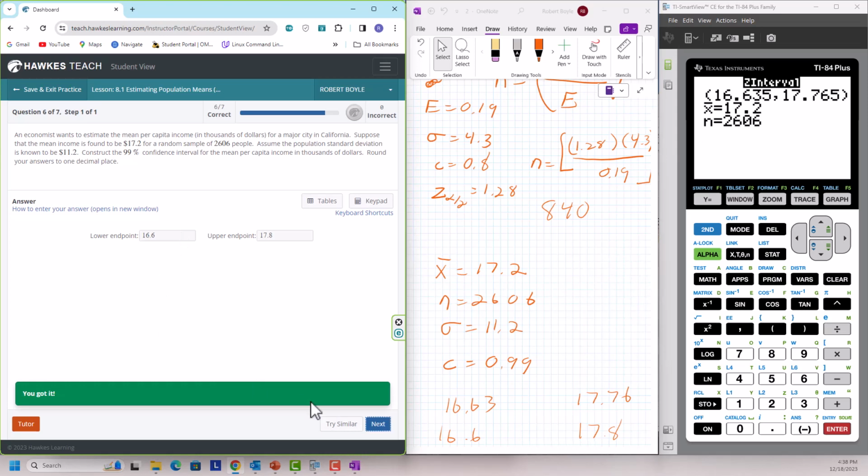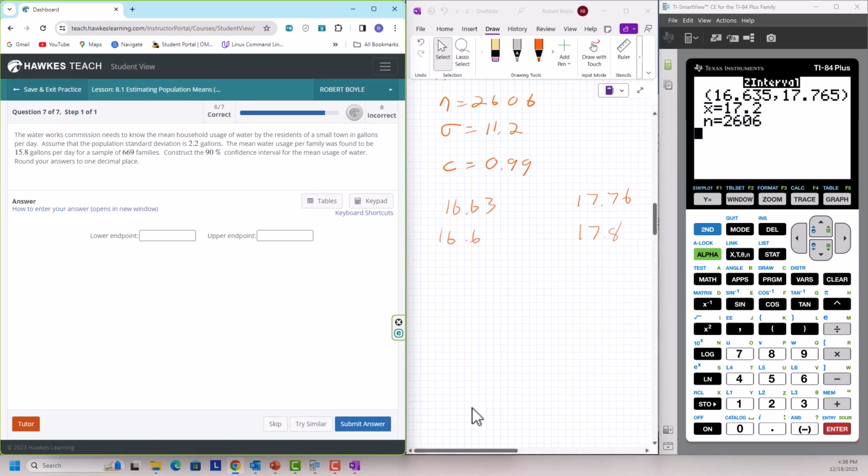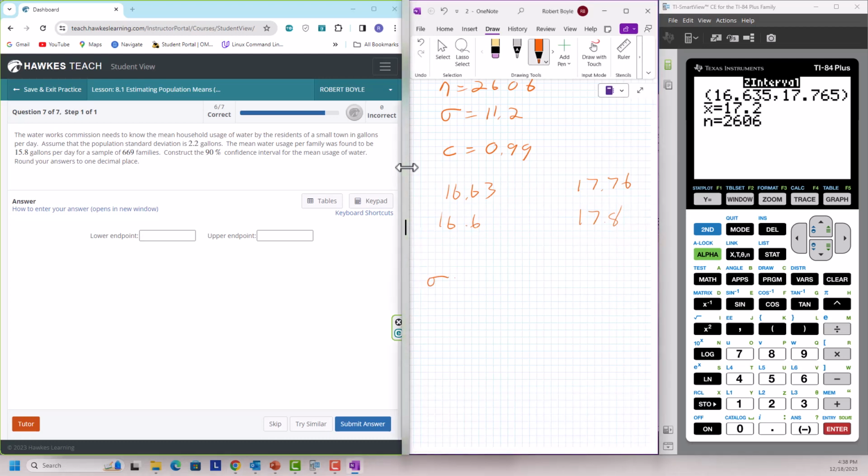And then that brings us to our last question, which is basically the same type of question. Here, the Waterworks Commission needs to know the mean household usage of water by the residents in a small town in gallons per day. We're going to assume that the population standard deviation is 2.2 gallons. Sigma is equal to 2.2.